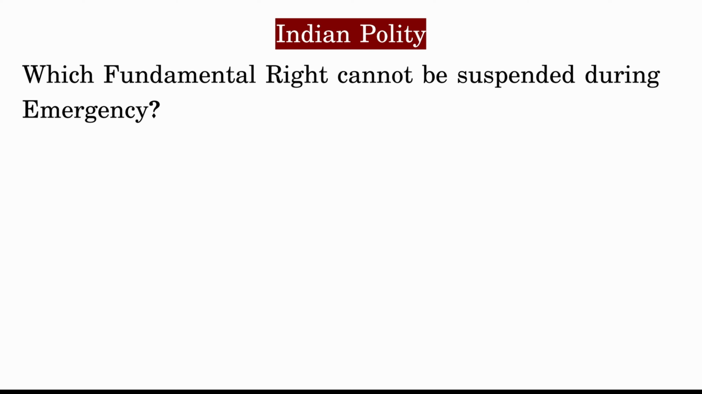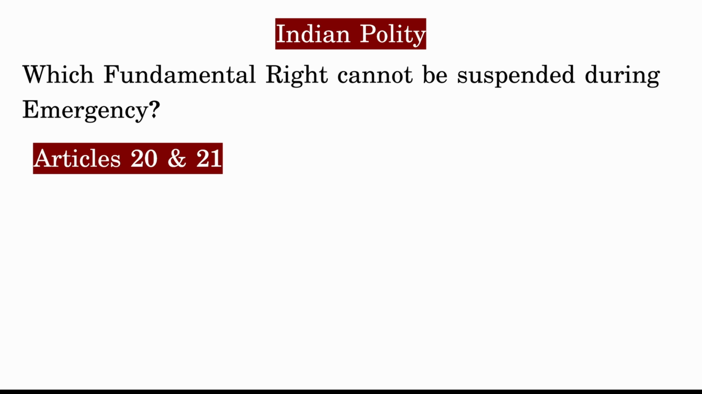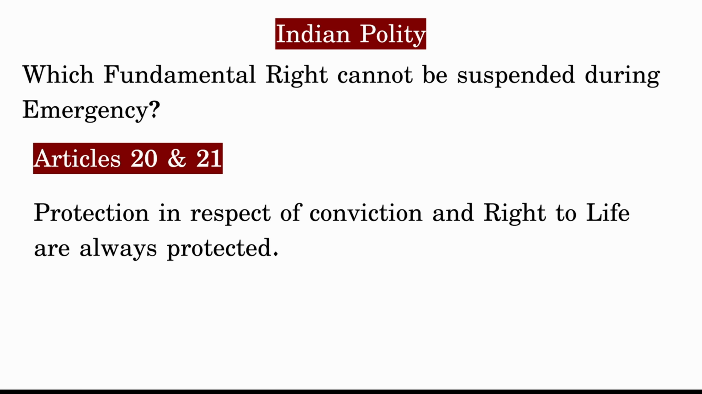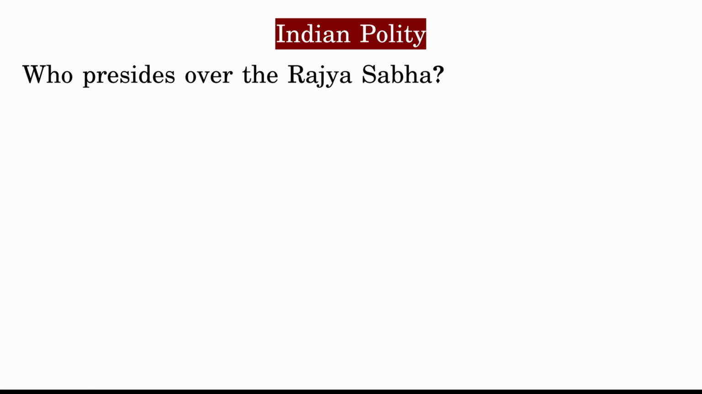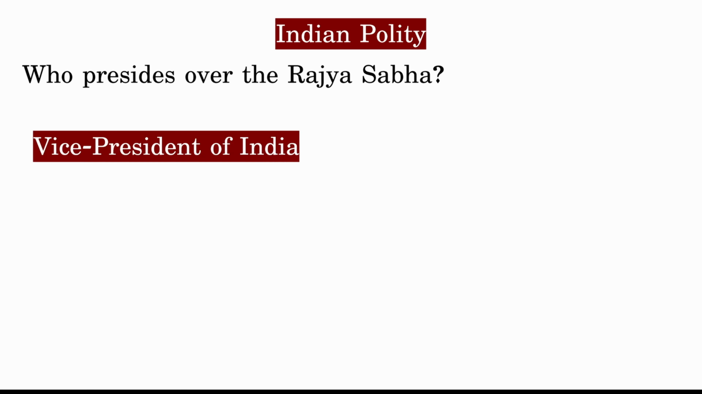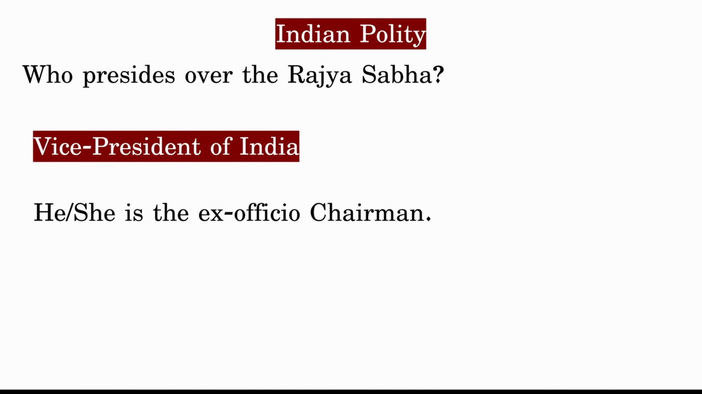Which fundamental right cannot be suspended during emergency? That is Article 20 and 21. Protection in respect of conviction, and right to life are always protected. Who presides over the Rajya Sabha? That is the Vice President of India. He is the ex-officio chairman.